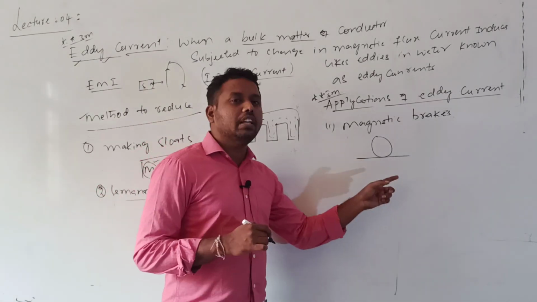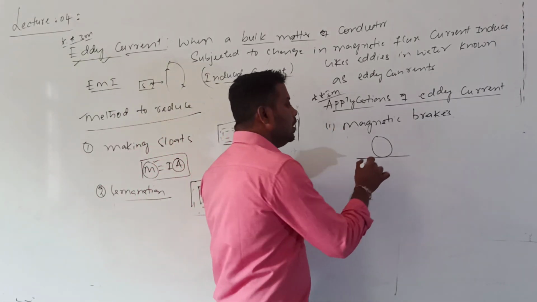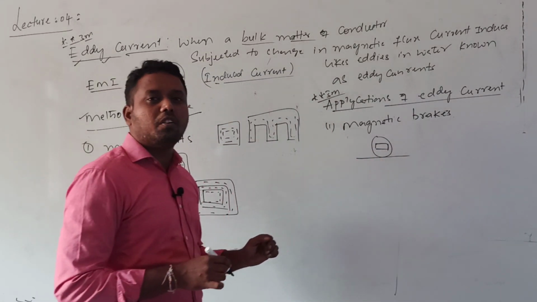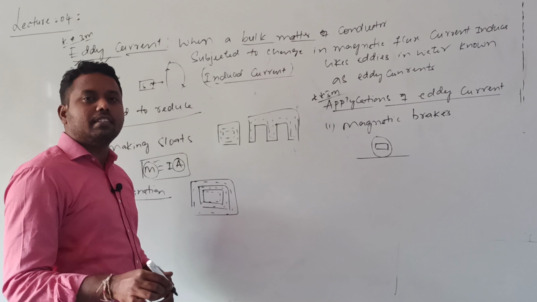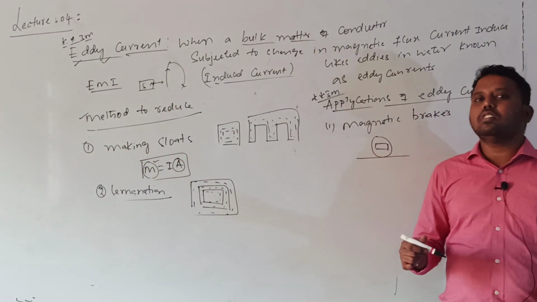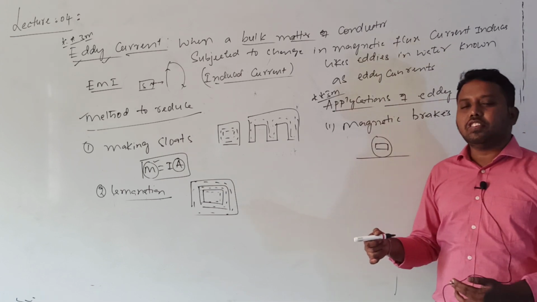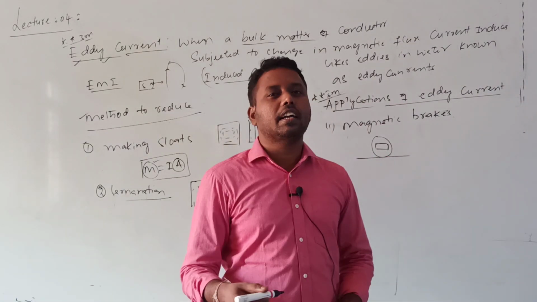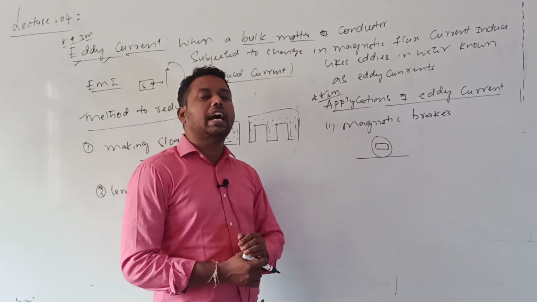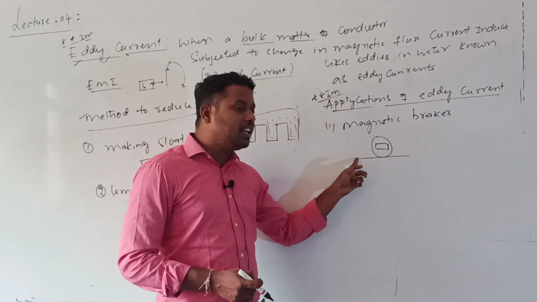So what they will do? They will attach one electromagnet to this wheel. What is the meaning of electromagnet? There are many methods to produce a magnet. By sending current also, you can produce the magnetic field. So the electromagnet is attached. Whenever this electromagnet is activated, the rail, which is